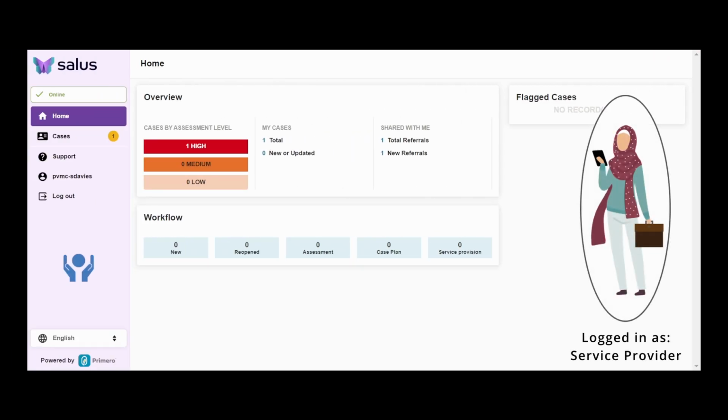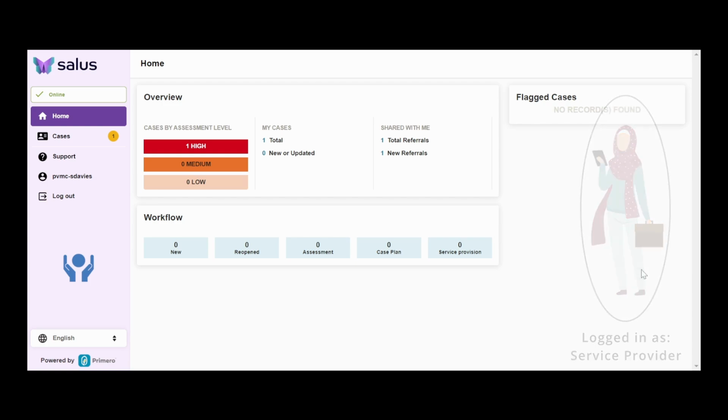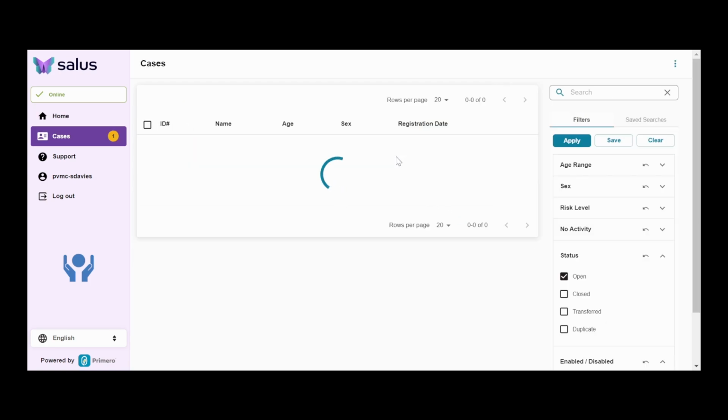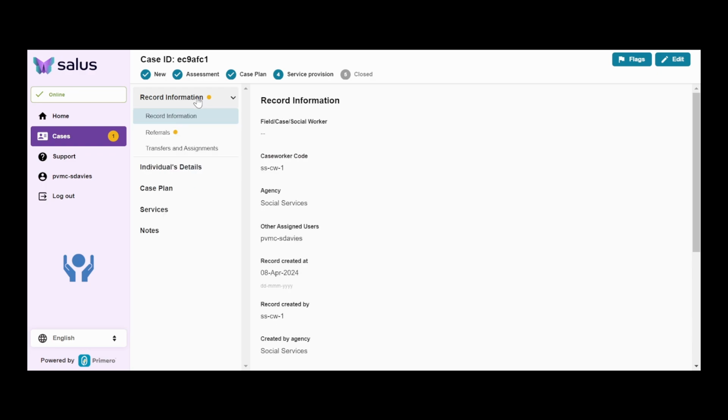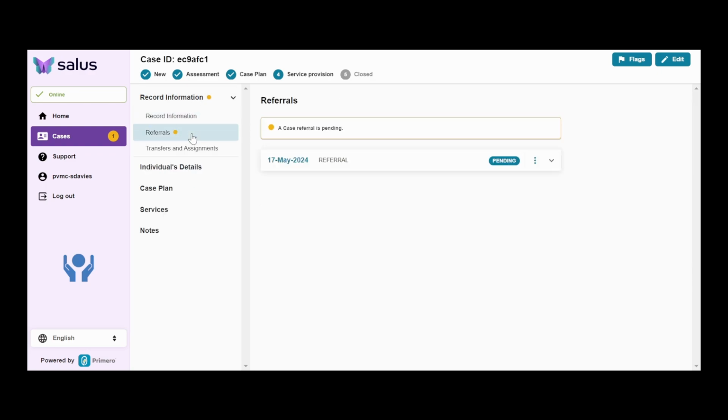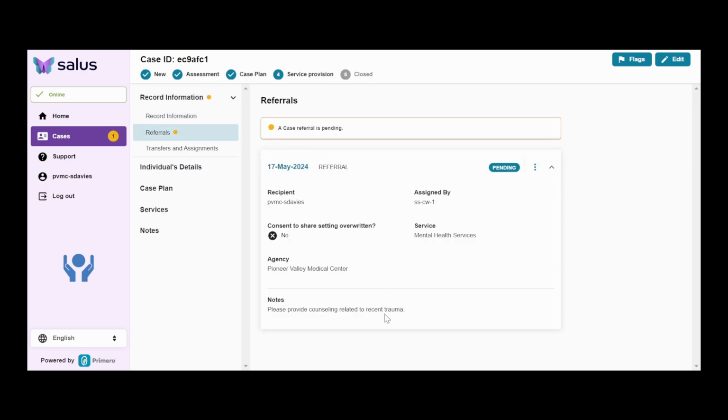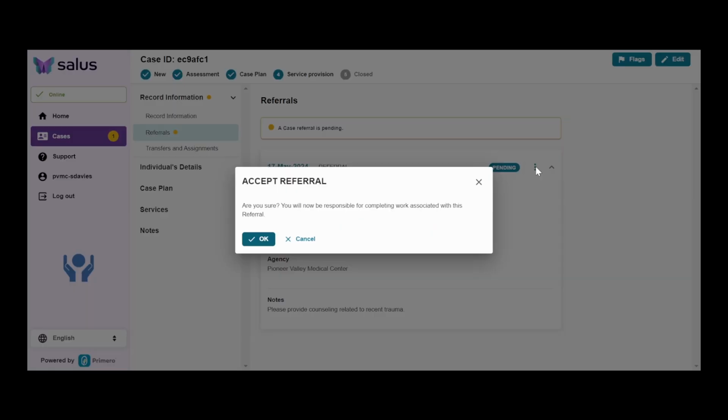I'm logged in as Sandra Davies, a service provider at Pioneer Valley Medical Center. On my dashboard, I can see that I have a new referral. When I go into the case, I check the referrals form to see why the case has been shared with me and if the beneficiary's social worker has left any notes about the services needed. Let's accept the referral and get to work.